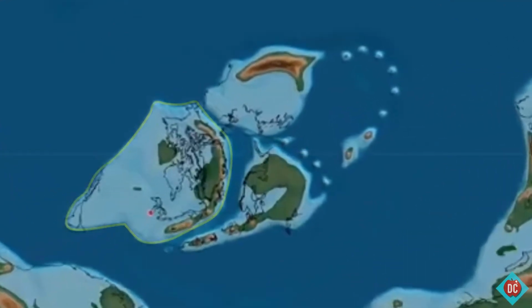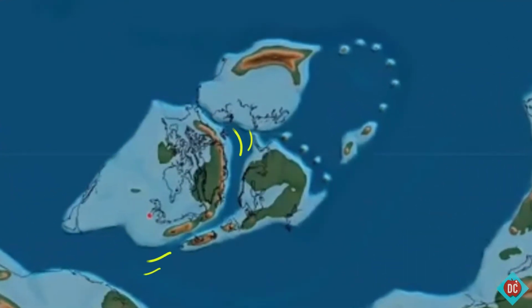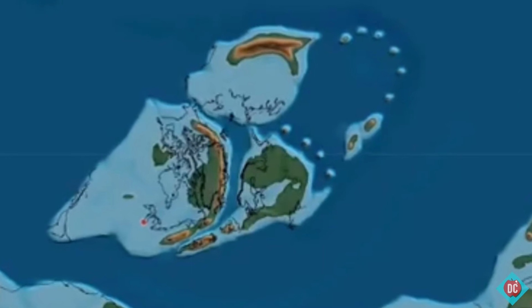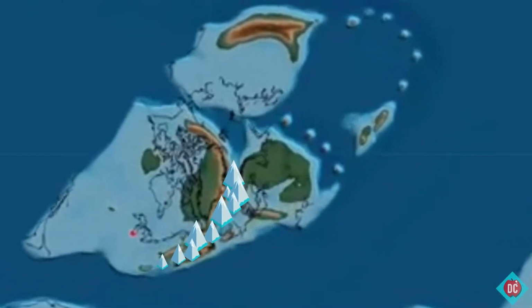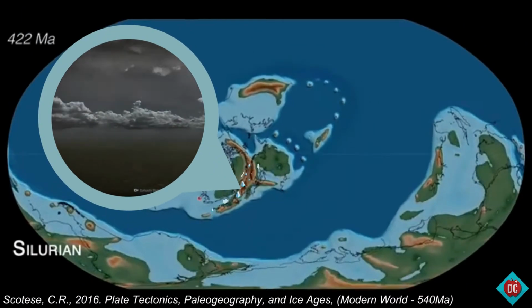The tectonic plate that held North America was shifting to the southeast. By the end of this period, it would have collided with another plate, resulting in the formation of a mountain range. And during this time, shallow seas covered the majority of North America. During the Silurian period, the climate was much warmer. As a result, glaciers melted and sea levels rose.